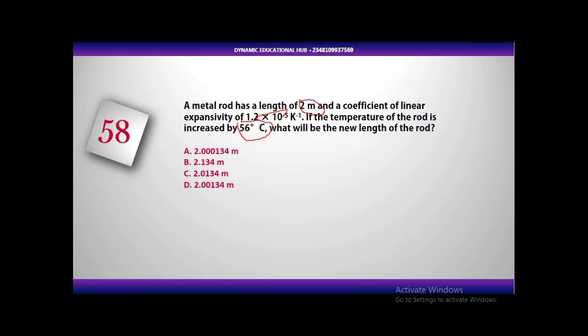Let's get this understanding, because we need this knowledge of increase in temperature in some calculations in physics, not only expansivity. Increase means change in temperature, theta 2 minus theta 1. When you see increase, rise by, increase by, decrease by, it means change in temperature: final temperature minus initial temperature.